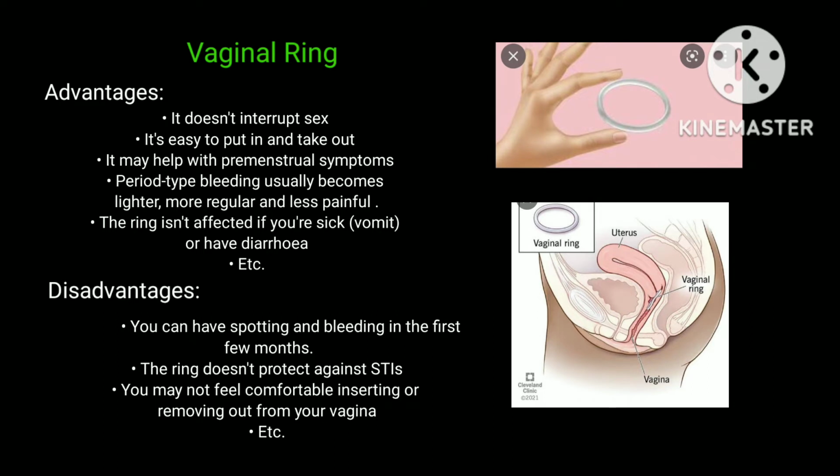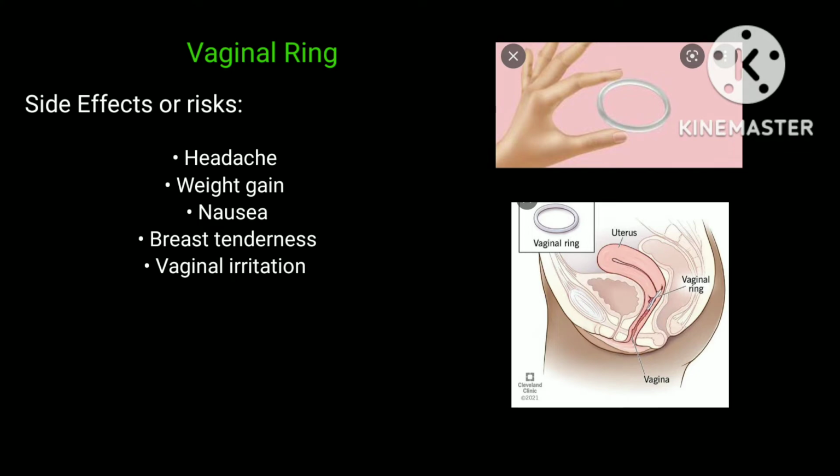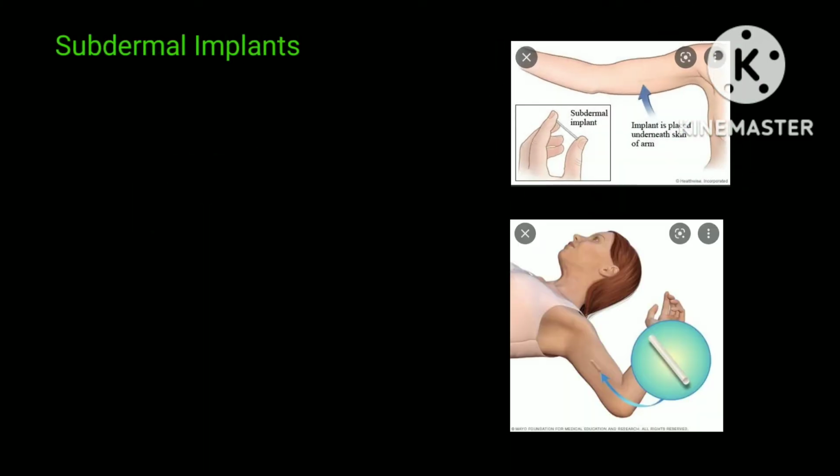The ring doesn't protect against STIs. You may not feel comfortable inserting or removing it from your vagina, etc. The possible side effects or risks of vaginal ring are: it can cause headache, weight gain, nausea, breast tenderness, and vaginal irritation. Next example of this method is the subdermal implants.